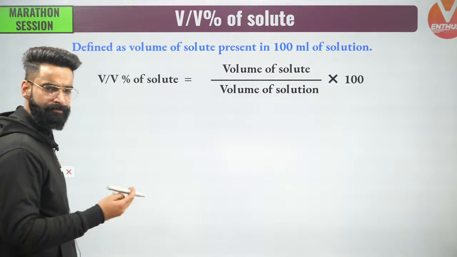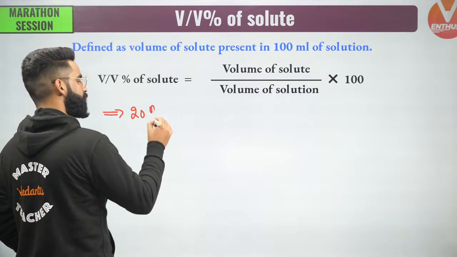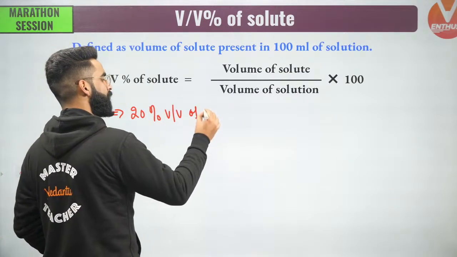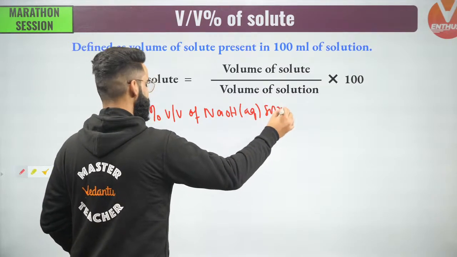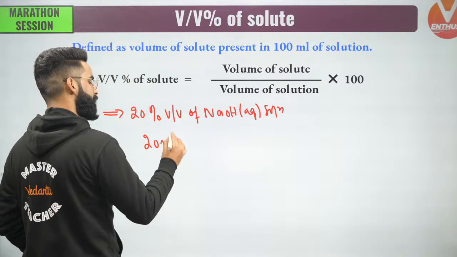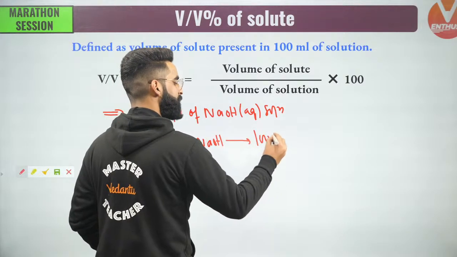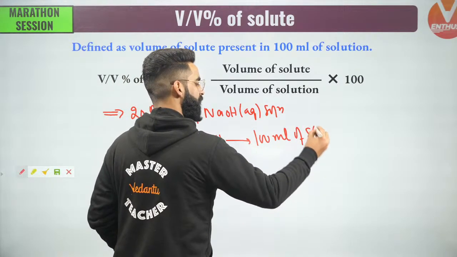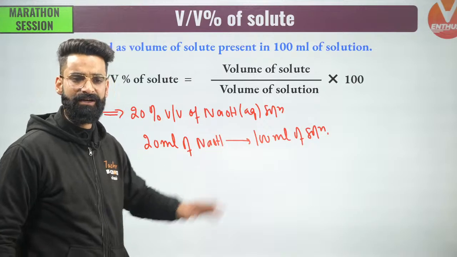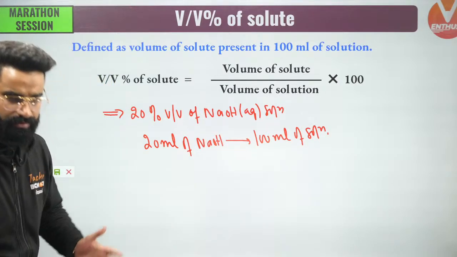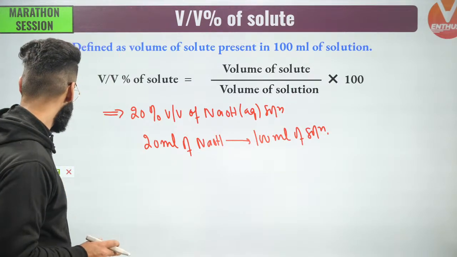This is the simplest way to define volume by volume percent. Now I'm going to write a statement and I want you to decode it as well: 20% volume by volume of NaOH aqueous solution. What does it mean actually? It simply means 20 ml of NaOH is present in 100 ml of solution. Very, very simple.